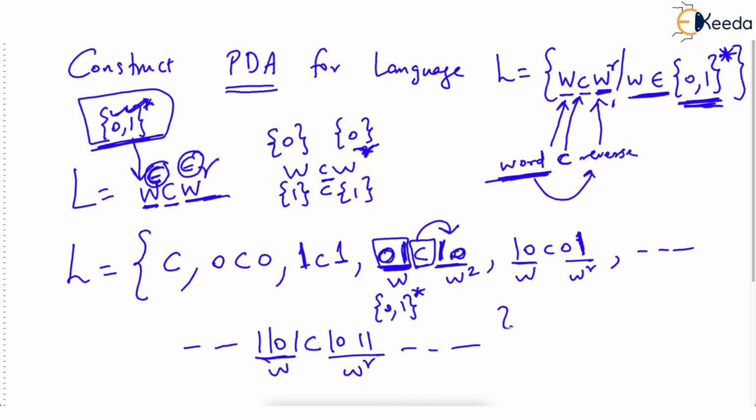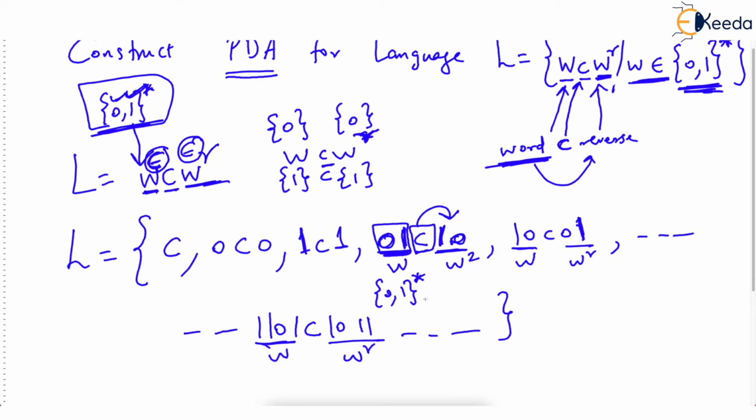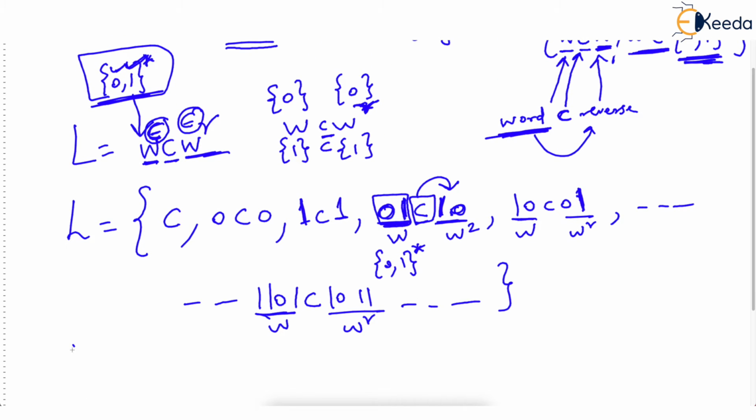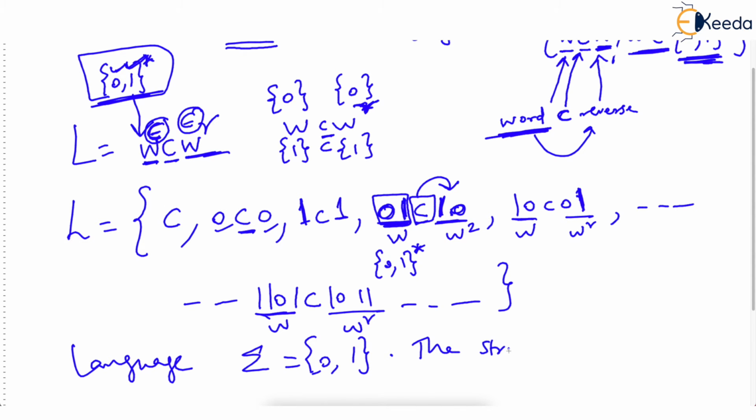Okay, so what do you understand? Which language is this? How can you describe this? This is a language made of sigma equal to {0, 1}. Correct? All characters are 0 or 1. Correct? And a constant character C. But the strings in this language are palindromes. These are palindromes. Read from left or read from right, they remain the same.